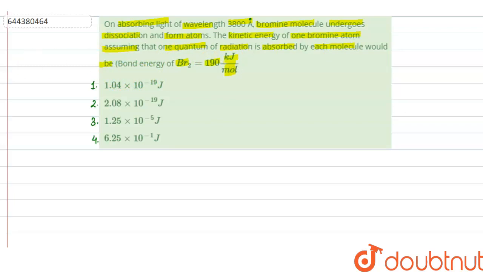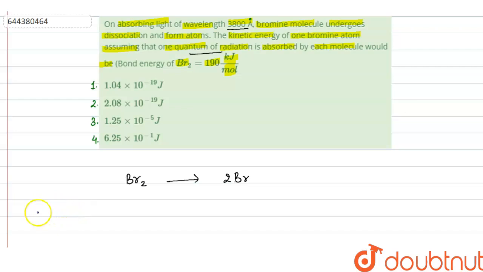So in this question, it is given that when a bromine molecule absorbs one quantum of radiation, then it dissociates to form bromine atoms, right? And we have to calculate the kinetic energy of each bromine atom. Now here bromine molecule is absorbing one quantum of radiation, and here wavelength of radiation is also given, 3800 angstrom. So first of all we will calculate the energy of the one quantum of radiation, right? One quantum of radiation basically means one photon.